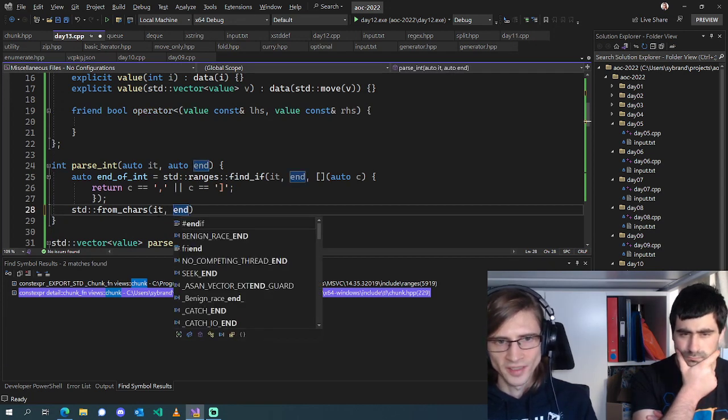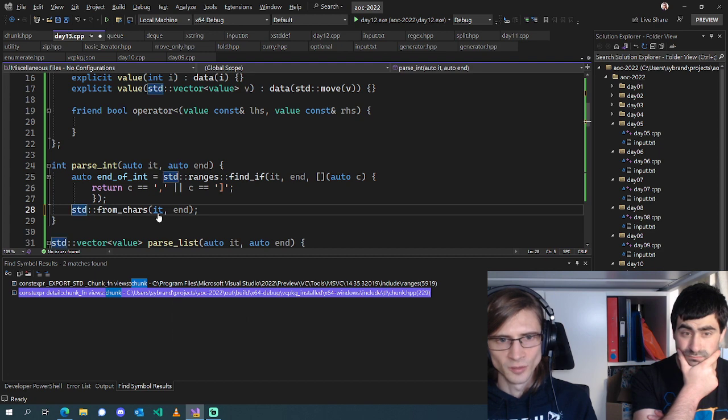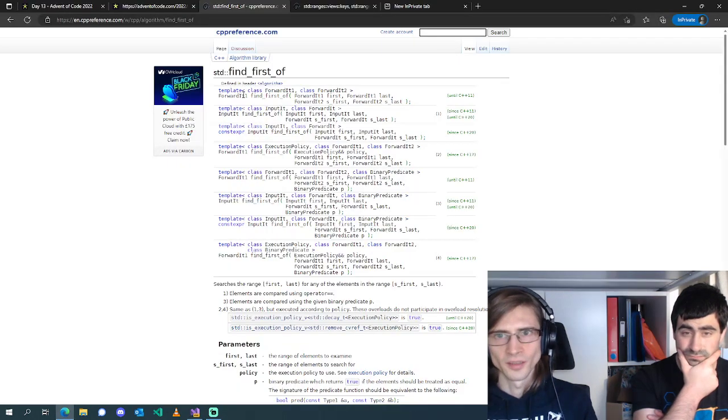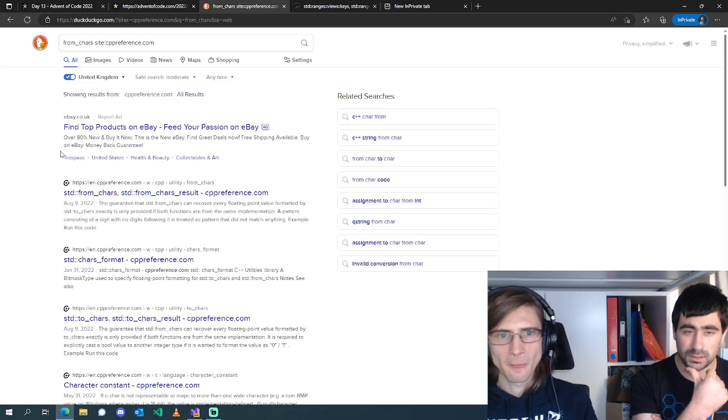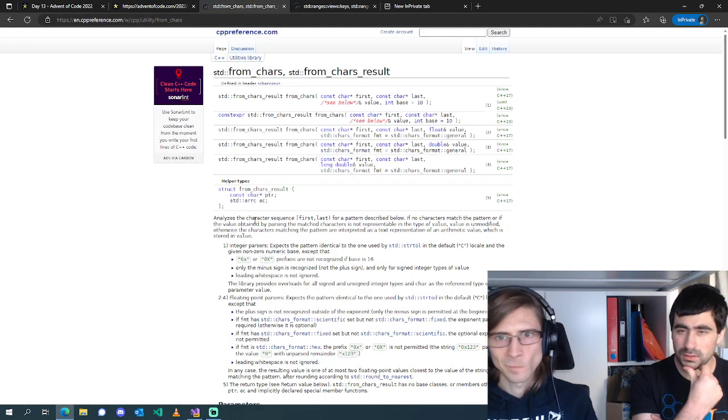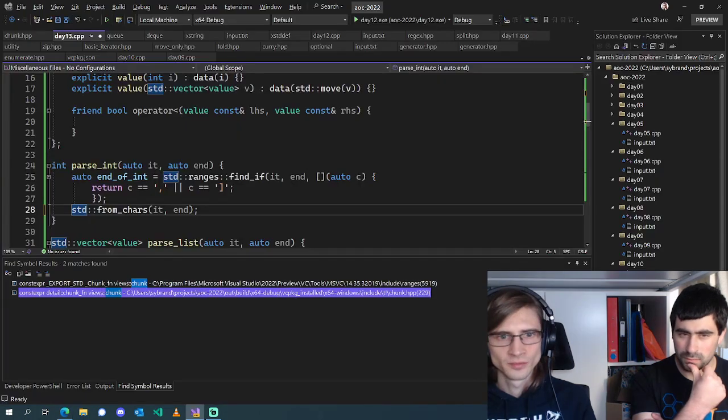I assume this takes one past the end, and how do we tell it what type we need? We pass it, it takes an out parameter.